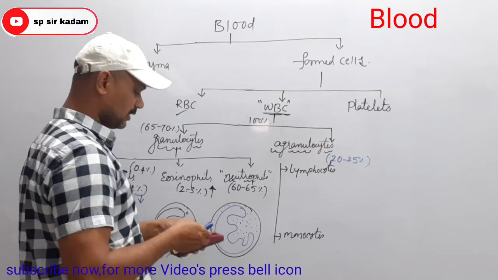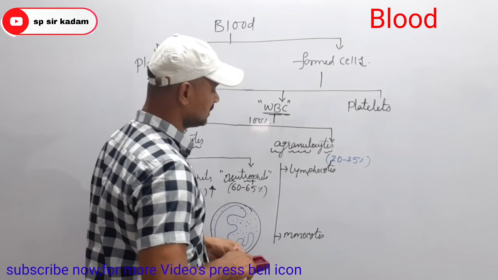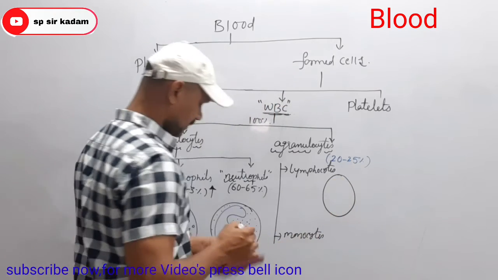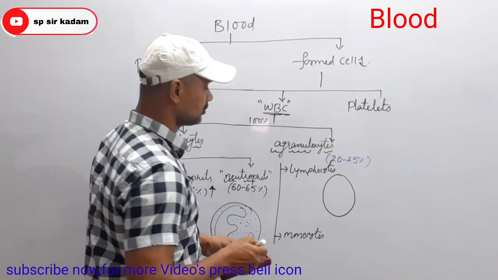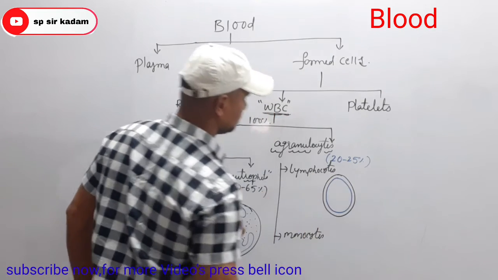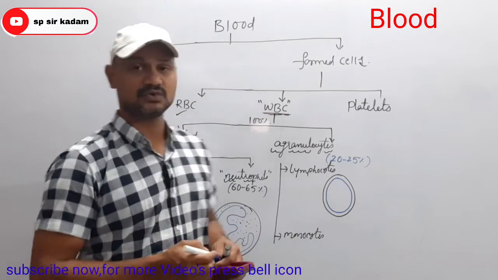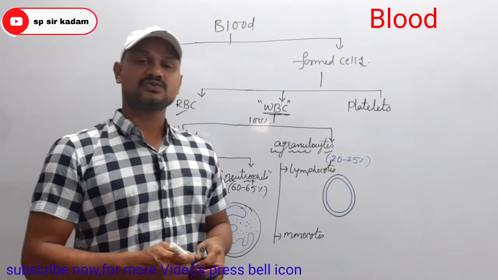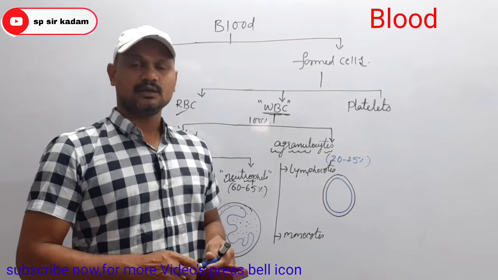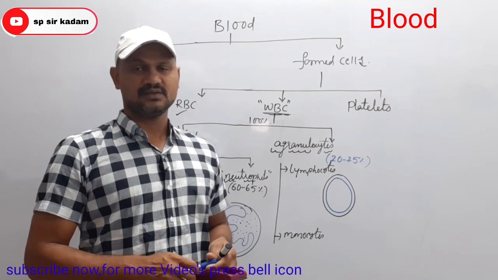When we look at the structure of lymphocytes, they have a large nucleus like this. Lymphocytes are mainly classified into 2 types again, B lymphocytes and T lymphocytes.